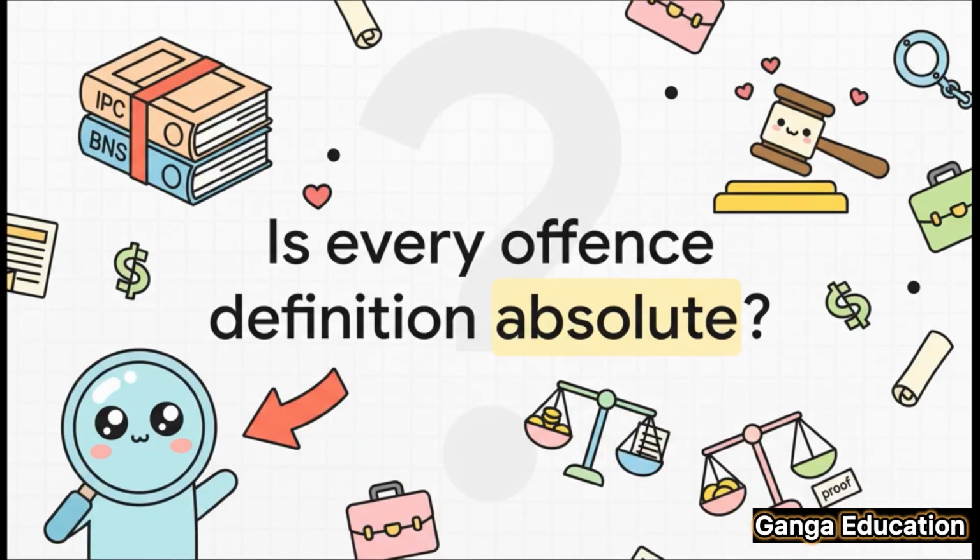All right, let me kick things off with a question for you. Imagine the prosecution proves every single element of a crime, let's say theft. Is a conviction a sure thing? Are the definitions of these offenses completely absolute? Well, you probably guessed it. The answer is a big, fat no. And understanding exactly why is your key to mastering criminal law.